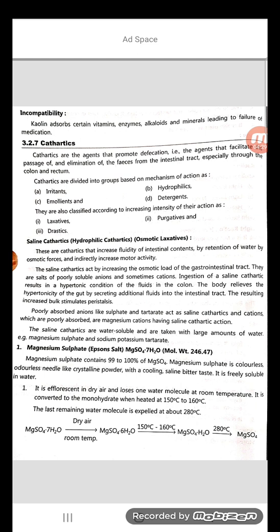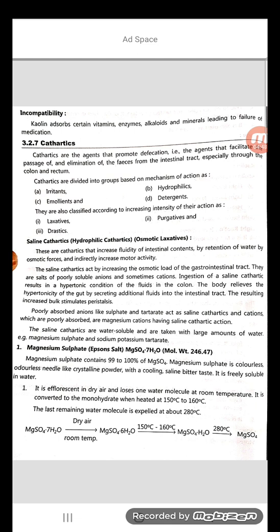Magnesium sulfate is obtained by the action of dilute sulfuric acid, H2SO4, on magnesium carbonate, MgCO3, or magnesium oxide, or from the native carbonate.